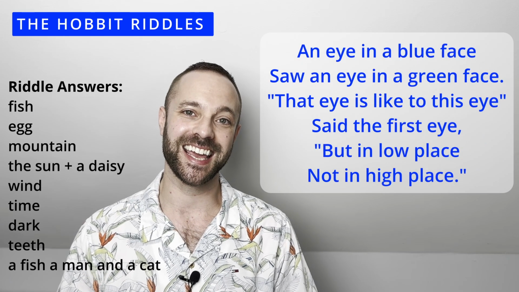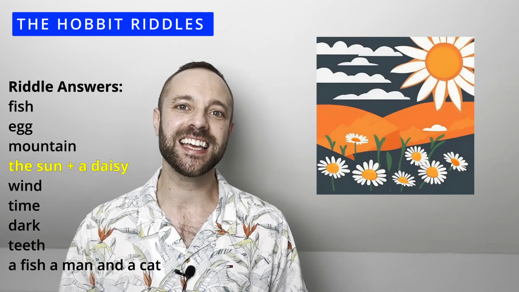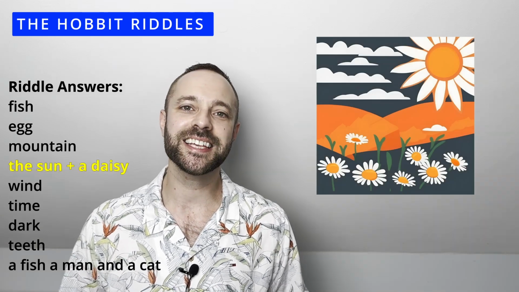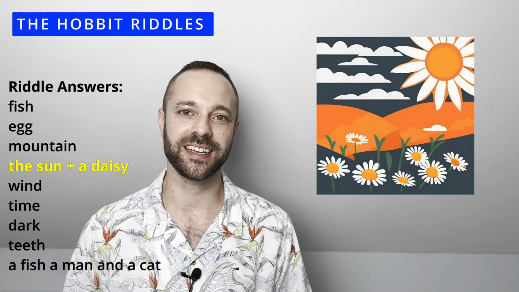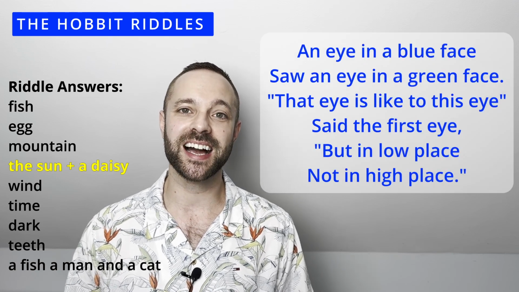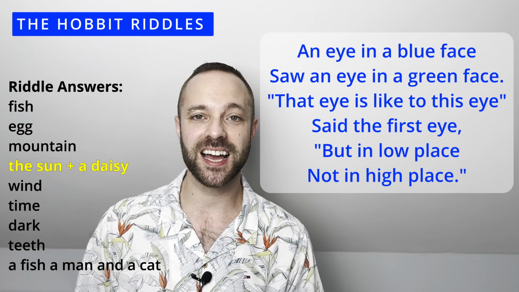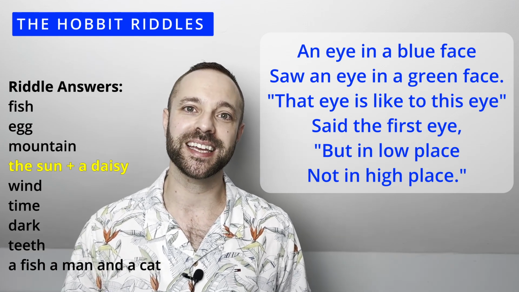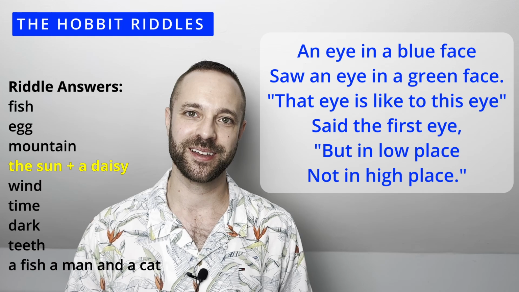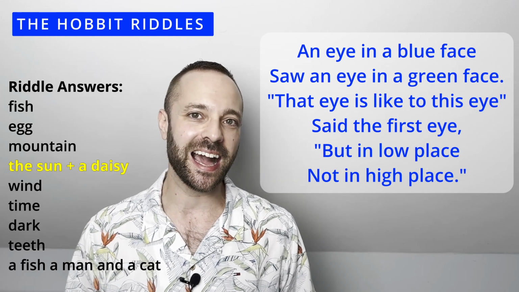Hopefully you managed to get the answer that it is the sun and a daisy. This riddle of the sun and the daisy uses lots of imagery. You're supposed to imagine the idea of the eye in the sky, the blue place, and then the daisy in the field in the green place. Hopefully your imagination helped you get this answer. Let's have a look now at the next riddle.